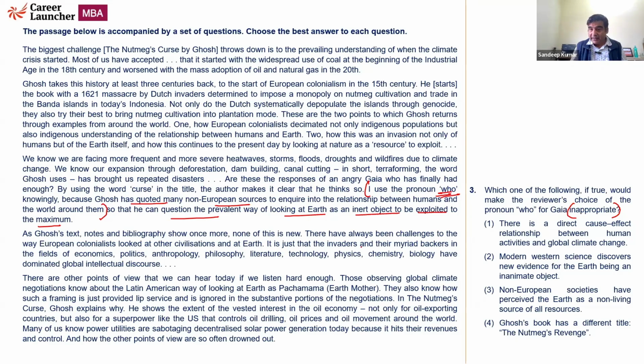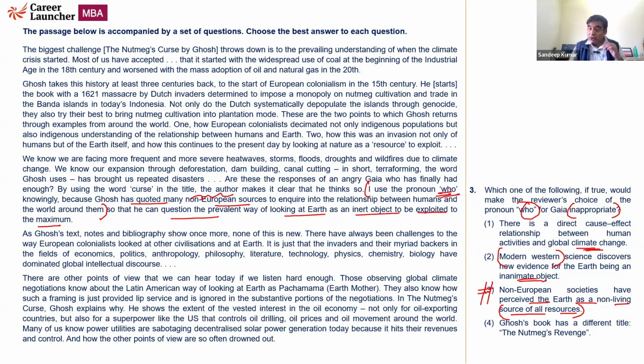Now, if I look at, there is a direct cause-effect relationship between human activities and global climate change. This has nothing to do with the word who, so we can eliminate this. Modern Western science discovers new evidence of Earth being an inanimate object. No. Now, with the word who, we are talking also in terms of non-European sources. So can I have an answer close to that? Look at option 3. Non-European societies have perceived the Earth as a non-living source of all resources.